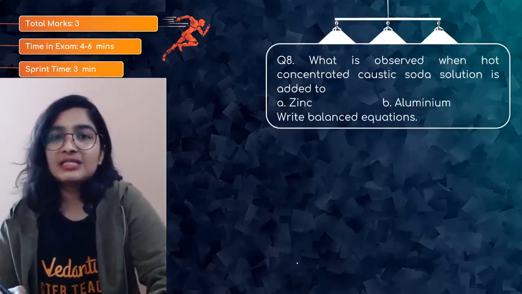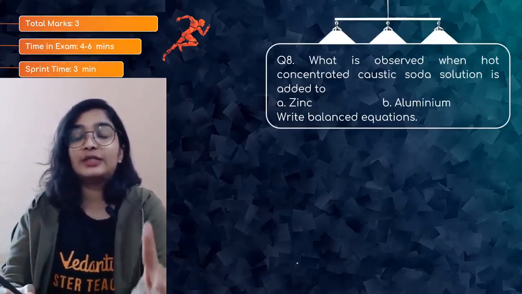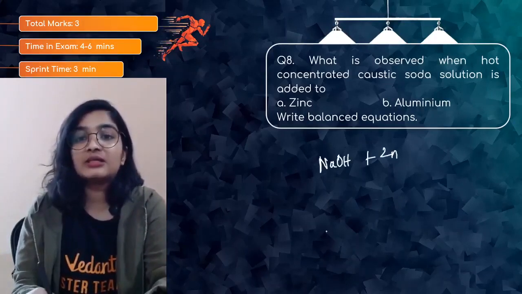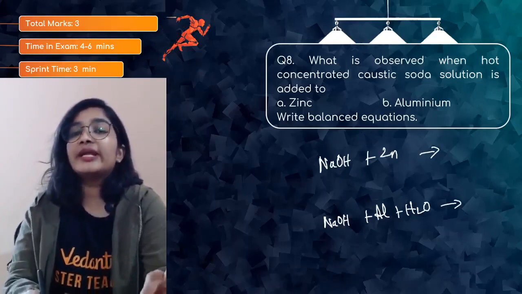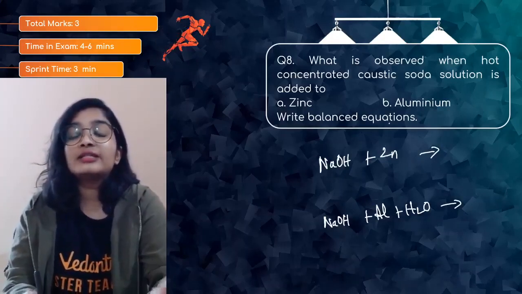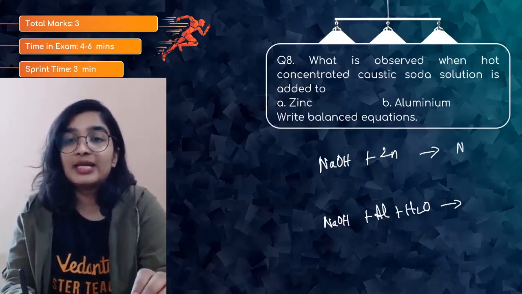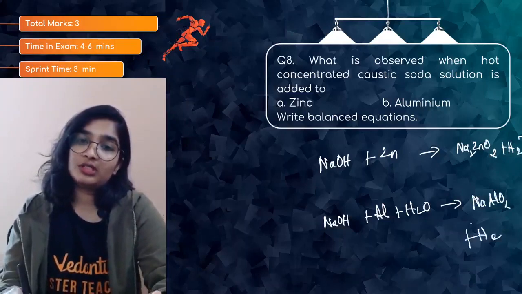So question number 8 is, what is observed when hot concentrated caustic soda solution is added to zinc and aluminium? Okay, so NaOH plus zinc, NaOH plus aluminium plus water. So what are the products? See, you won't be getting zinc hydroxide here. So zinc is replacing hydrogen, not sodium. Please do not get confused. So you will get Na2ZnO2 plus hydrogen gas, and here it will be NaAlO2 plus hydrogen. So it's not balanced.